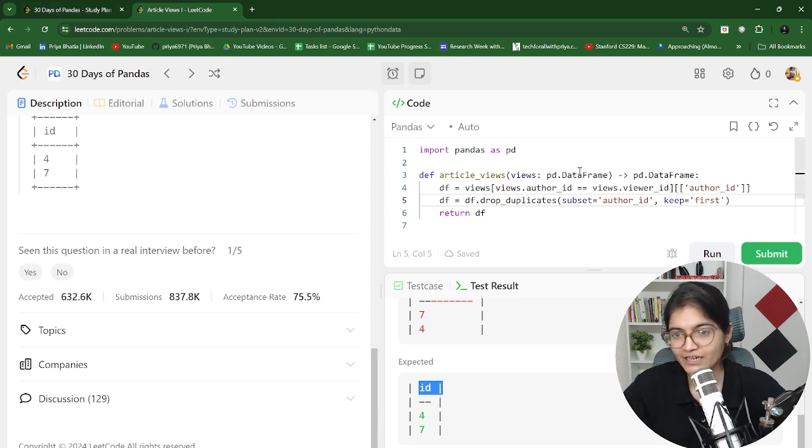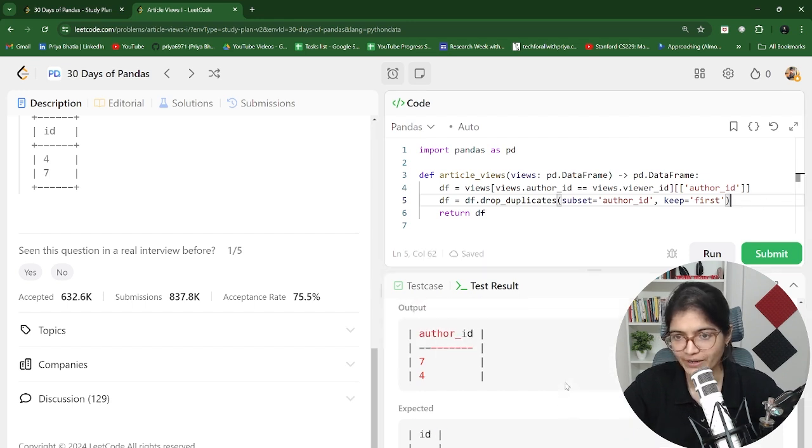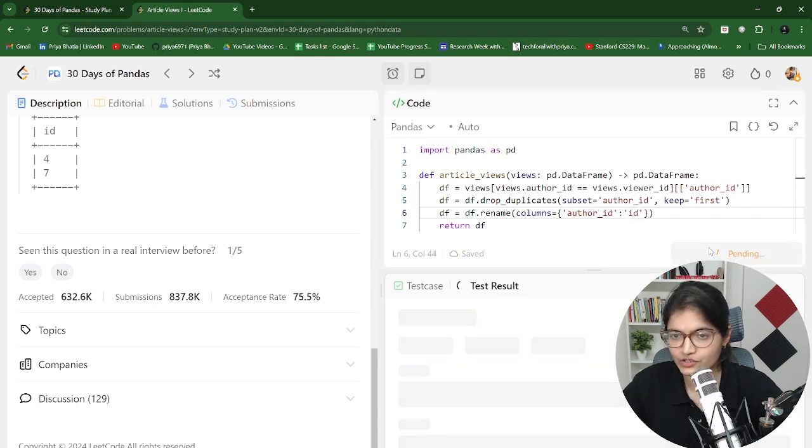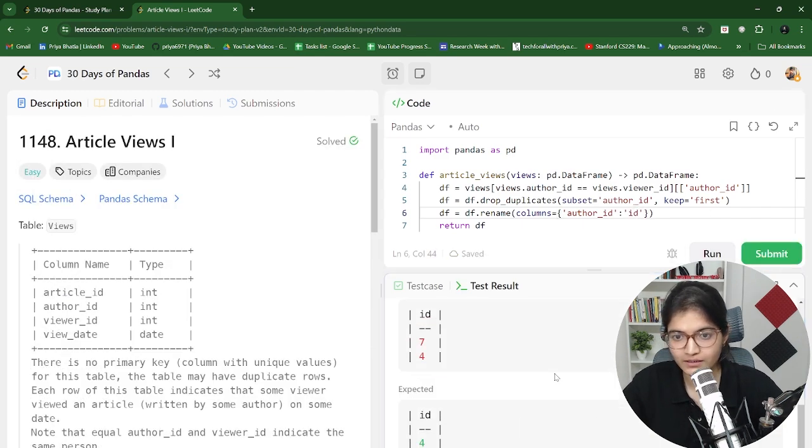So now what we can do here is simply rename the column. df is equal to df dot rename, and columns is equal to a dictionary where we have the already available author_id, and this is id. So let's run this code. Still there is a wrong answer.